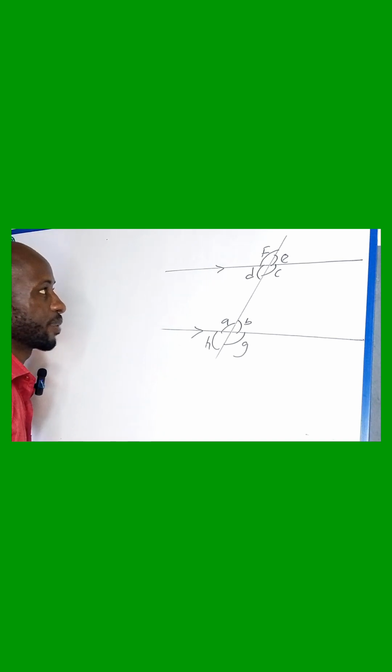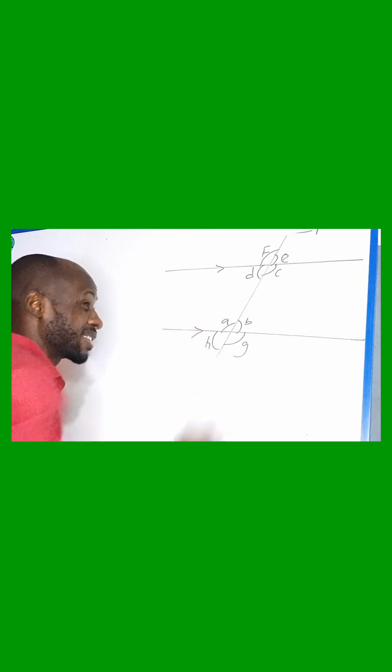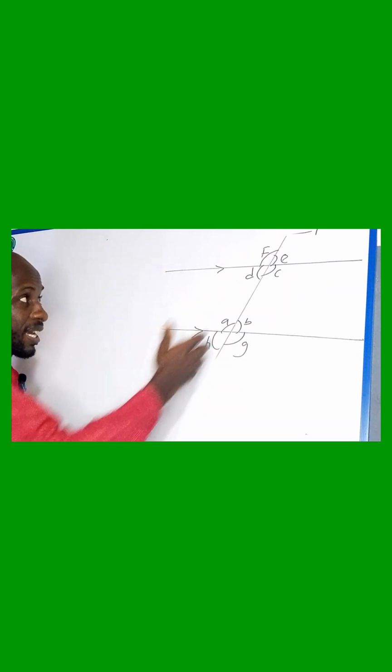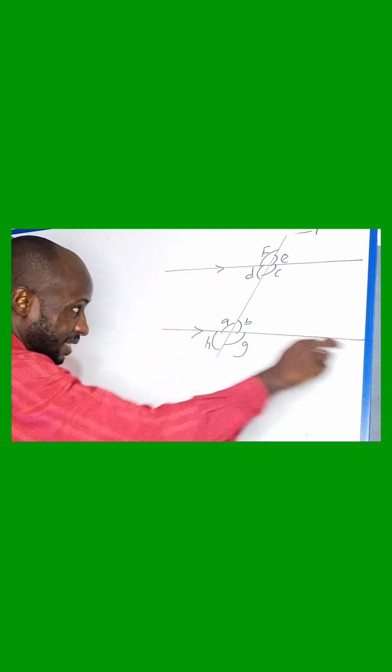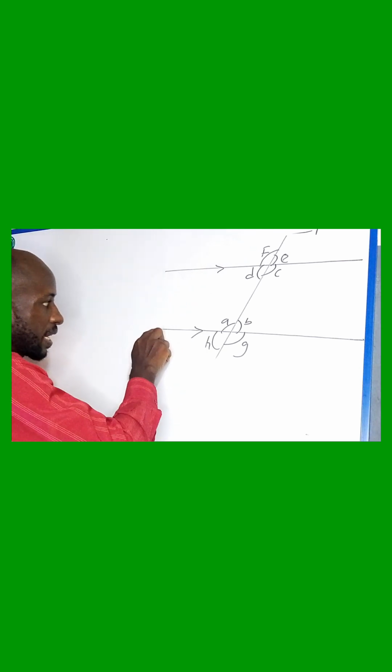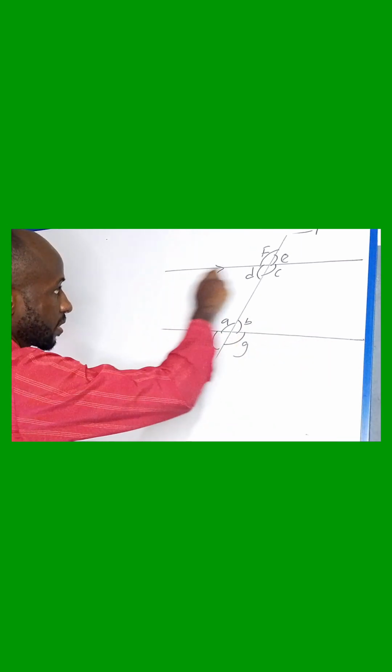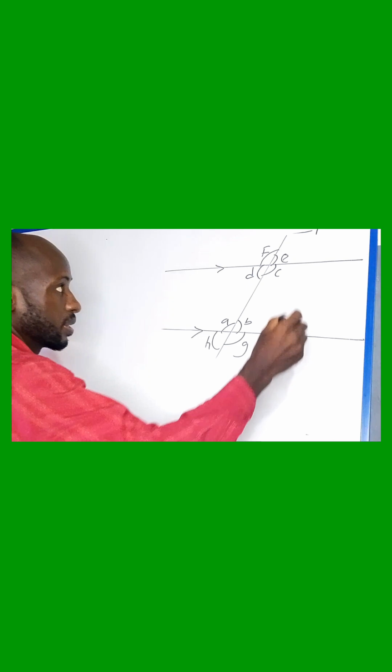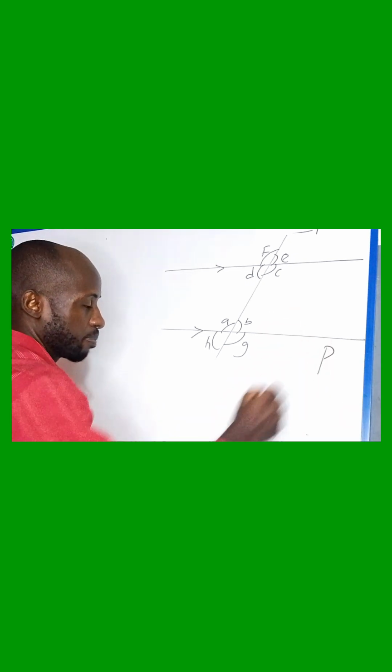Looking at this now, we have this line here. Look at what I'm doing. This line here is the transverse line. Why? It's the line that cuts through these two lines here. Then these straight lines here, we call them the parallel lines.